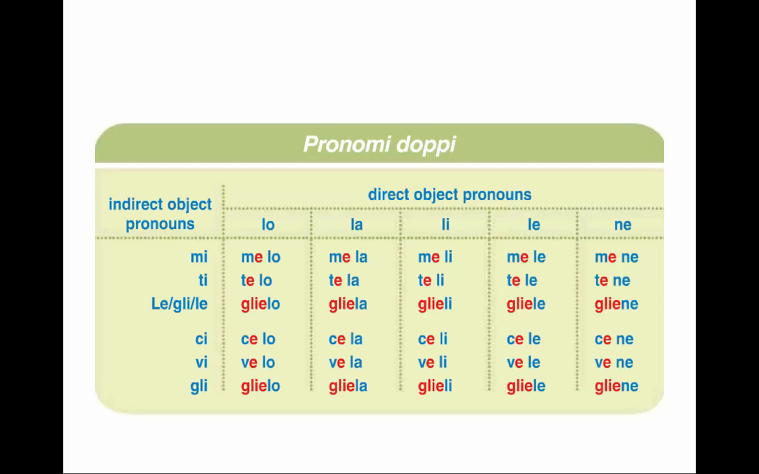So you can see that only the third person pronouns, those that begin with gli, are combined into a single word. The rest of them are not. They're spelled as two separate words, but there's a slight change that happens when you have mi and lo next to each other. Mi becomes me. It just changes that final i into an e, and so you have me lo, me la, me li, me le, etc. And so it means to me it, or it to me in English.